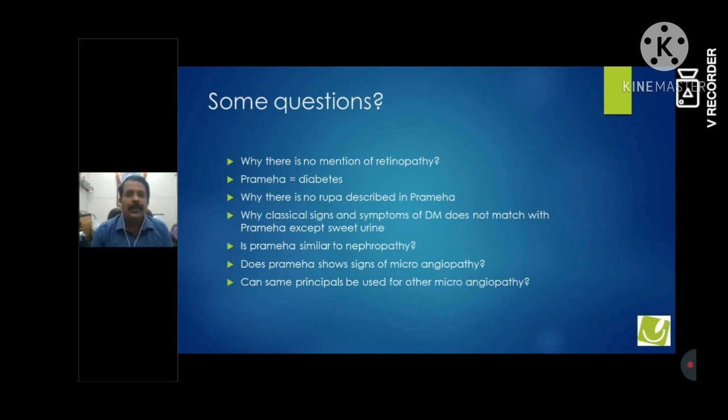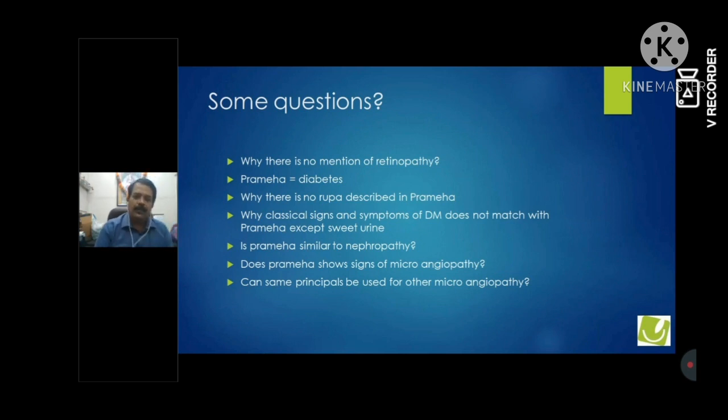So is Prameha related with nephropathy, or is nephropathy one of the parts of Prameha described in the Charak Samhita? We all know that nephropathy, neuropathy, and retinopathy are all three microangiopathies. There is damage at the microvessel level. If the damage takes place in the kidney, this is nephropathy.